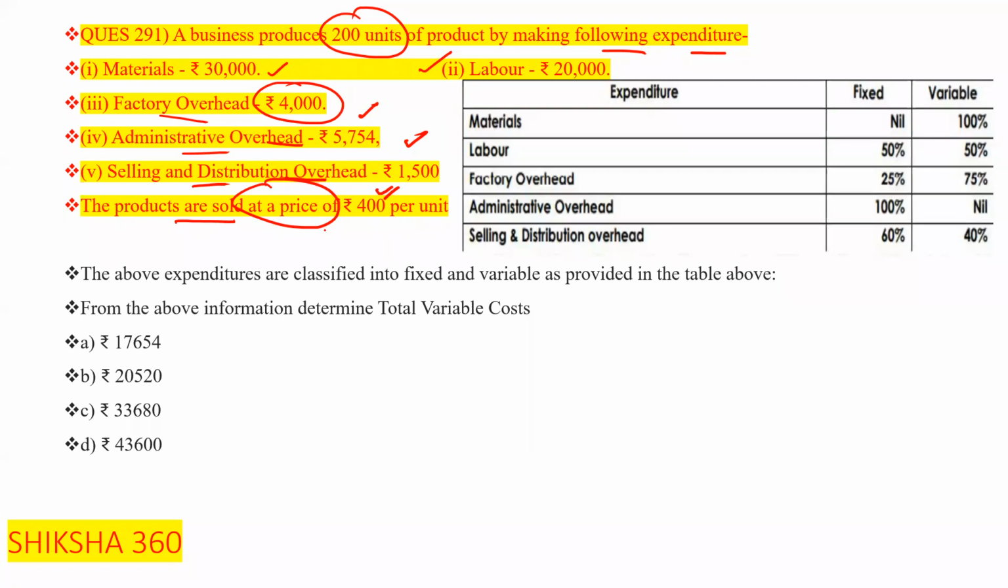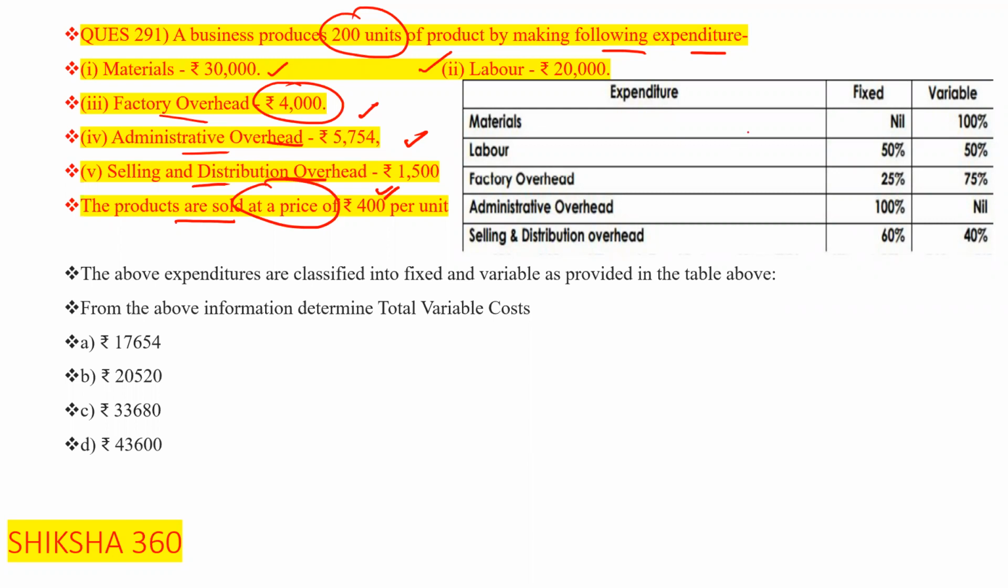Clear? The products are sold, and how many products do they have to manufacture? That is 200 units, and the products are sold at a price of rupees 400 per unit. The above expenditures are classified into fixed and variable as provided in the table above.